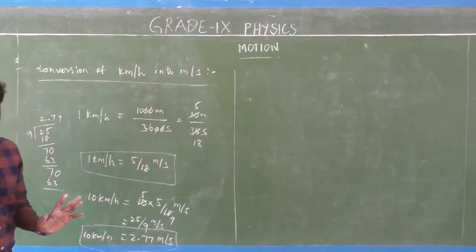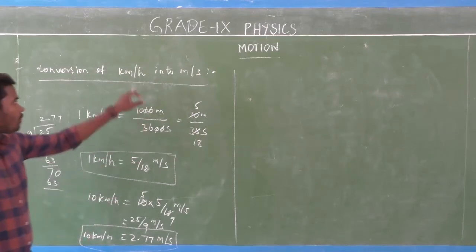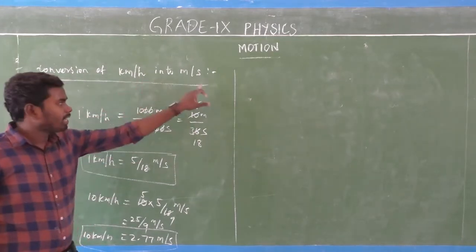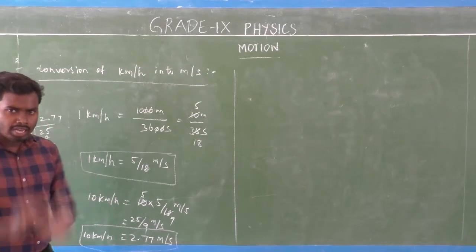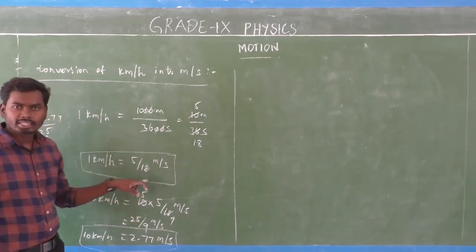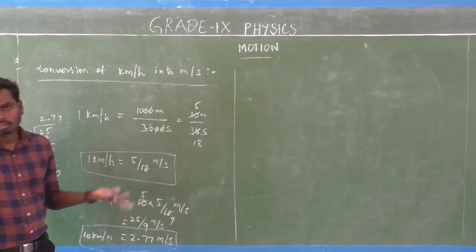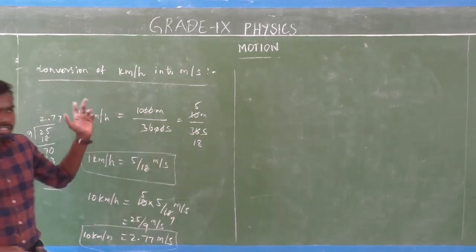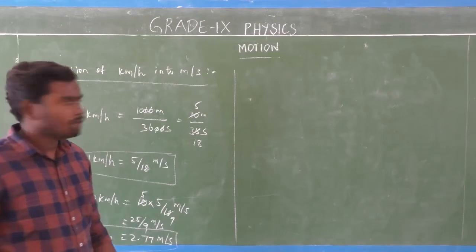It's very simple. If you need to convert from kilometer per hour into meter per second, you just multiply with the quantity 5 by 18. That's all. Very simple. This is the conversion for kilometer per hour into meter per second.